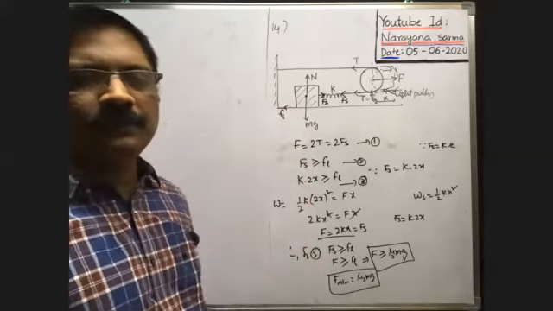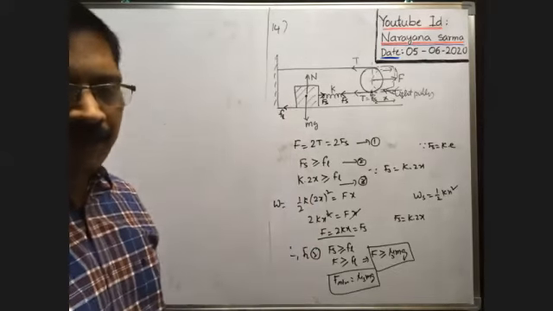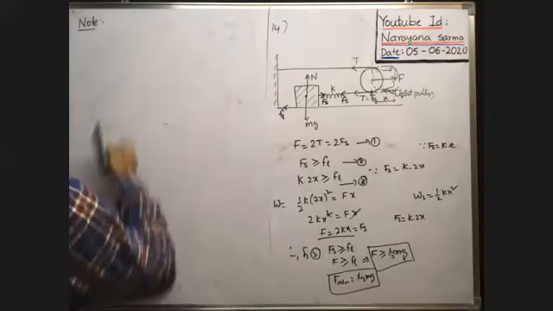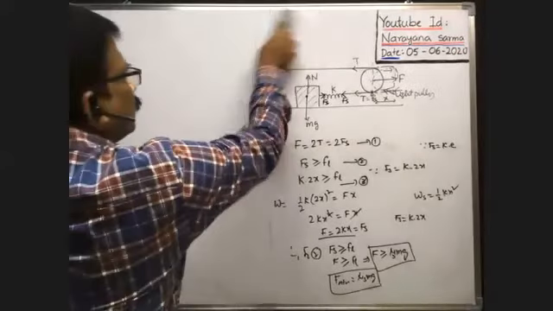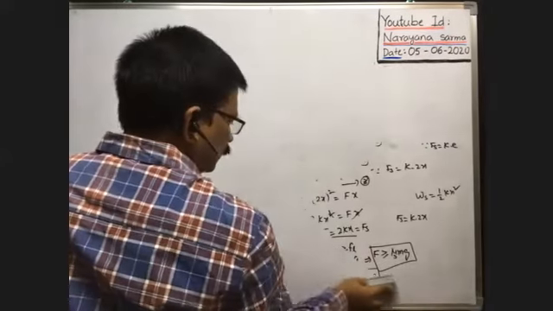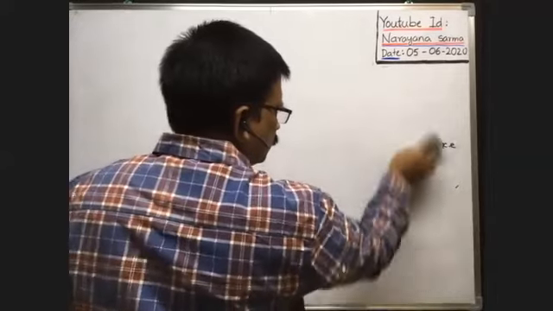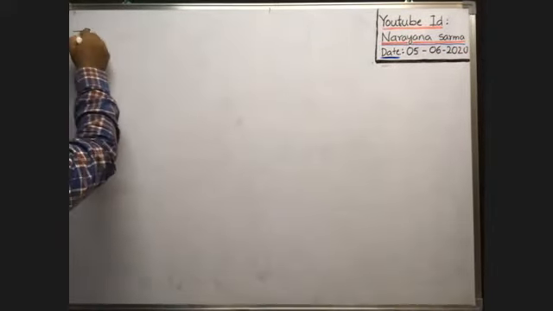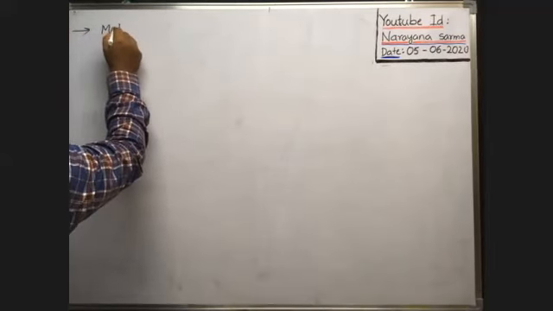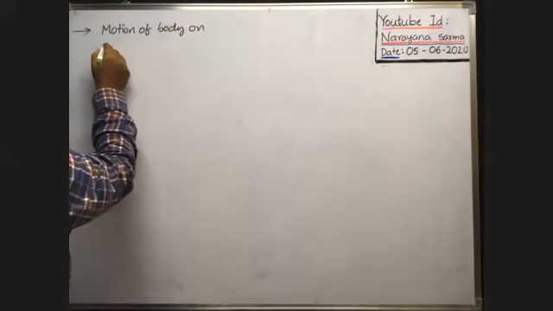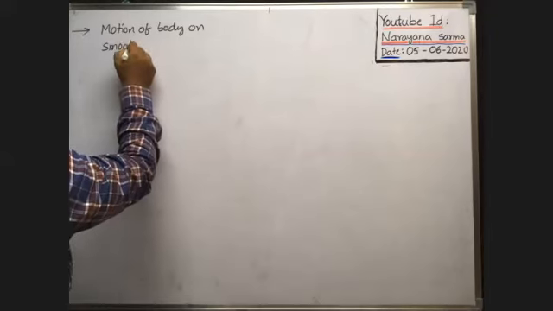So this is the correct one. Next, motion of a body on an inclined plane. Next is a new topic, the most important one. Motion of a body on a smooth inclined plane first, then we will discuss the rough inclined plane.